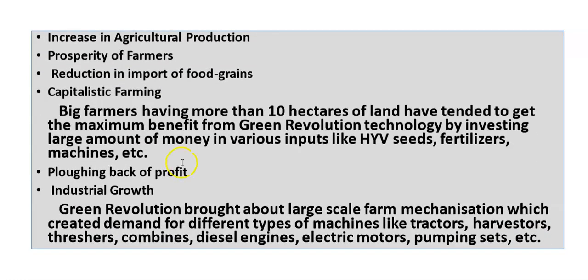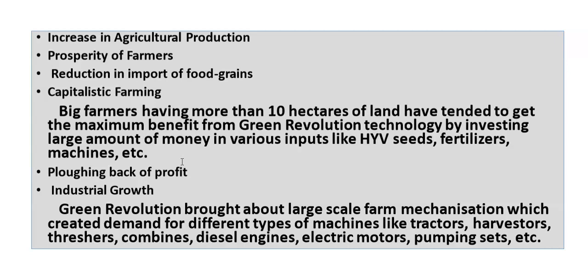The benefits of green revolution was increase in agricultural production. Yes, obviously the high yielding variety seeds were used, so the production was also increased, and the farmers who could afford it, they had more amount of money, because the high yielding variety seeds could help them to grow more crops.